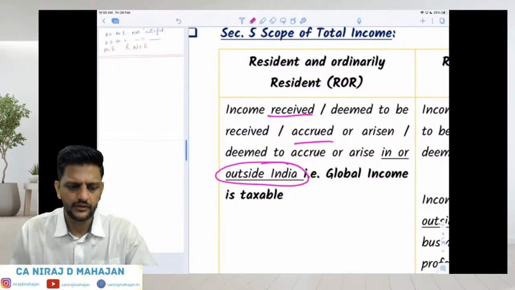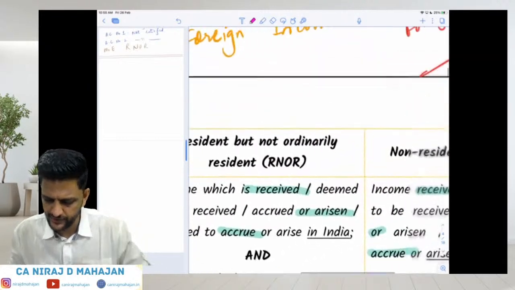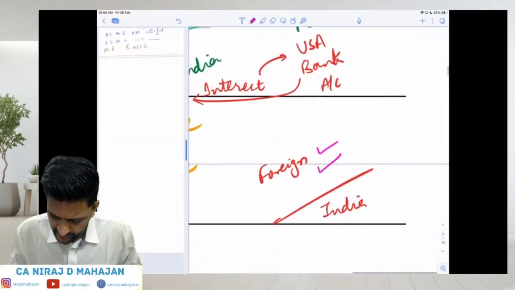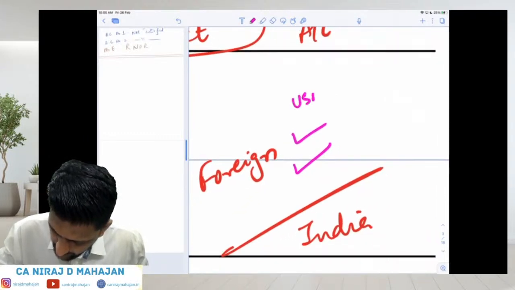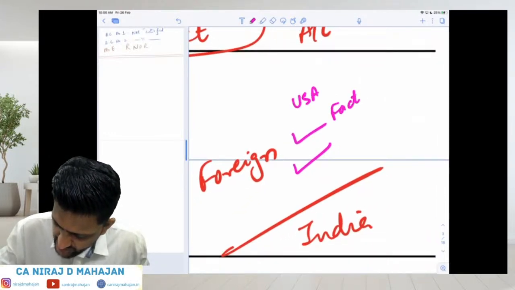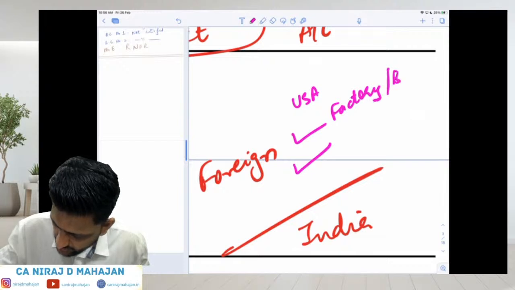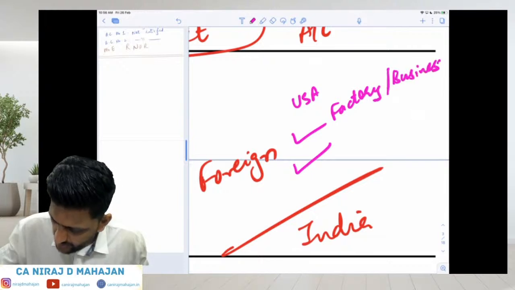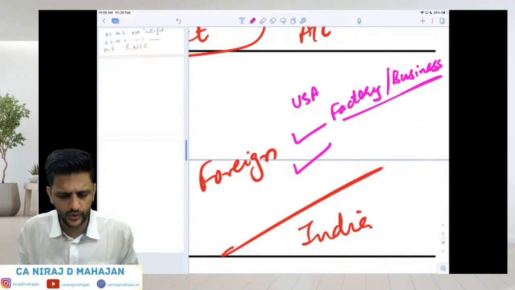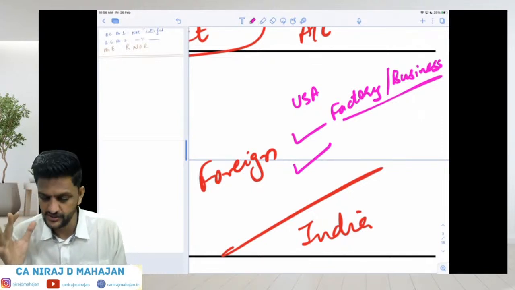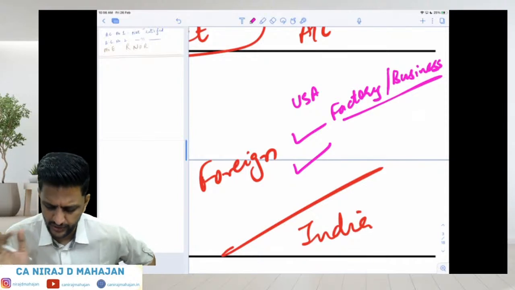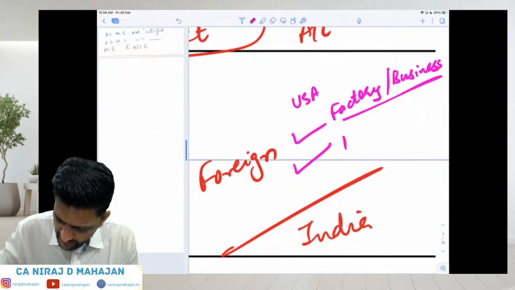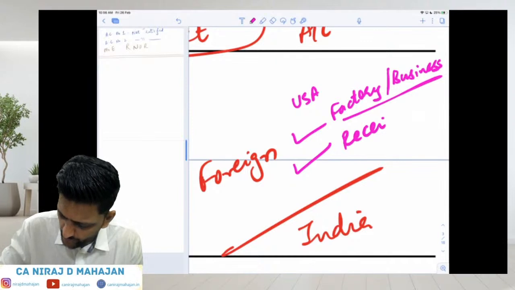Fine. Now focus, bachcho. Please pay attention. Let us say I take again an example of USA. There is a factory or you can say a business in USA. Let us say you are earning income from that business or factory which is in USA. It can be salary income or profit from the business, whatever, also received in USA. Are you okay till here?